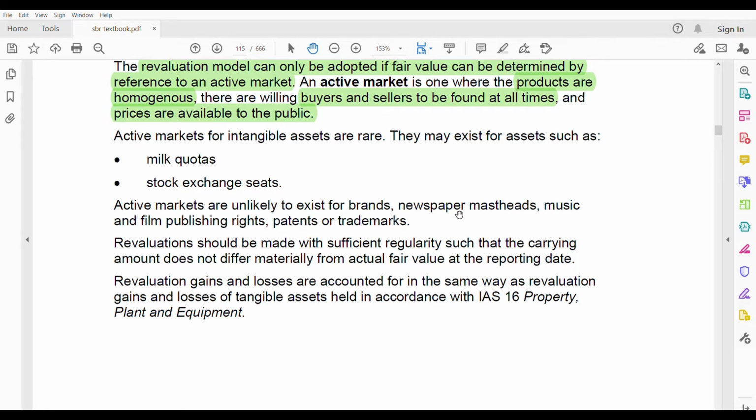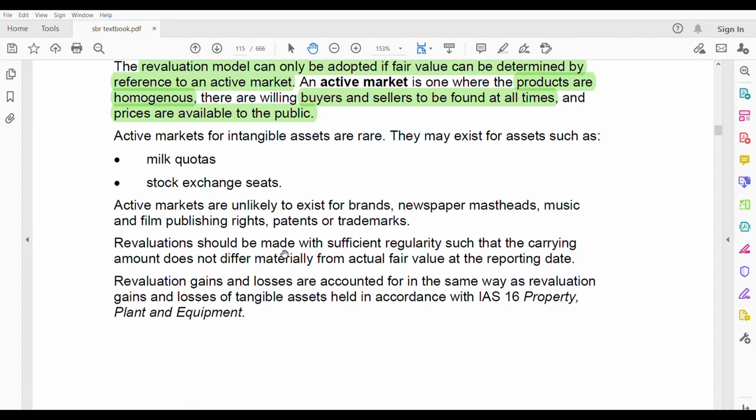Just go through this list also, in case you might be given one of these in the case study. Let's say you might be asked about the brand, or you might be asked about the music or film publishing rights. So you should know that the active market is unlikely to exist, therefore use cost model. You should be able to suggest like that. So go through this list.